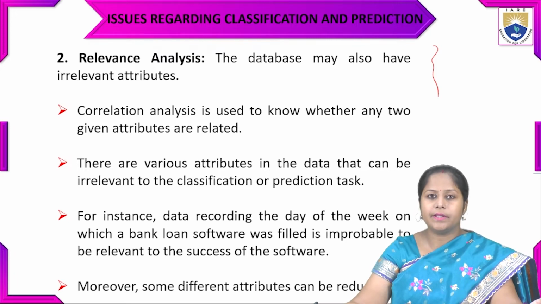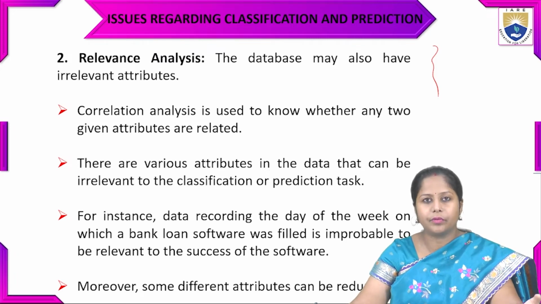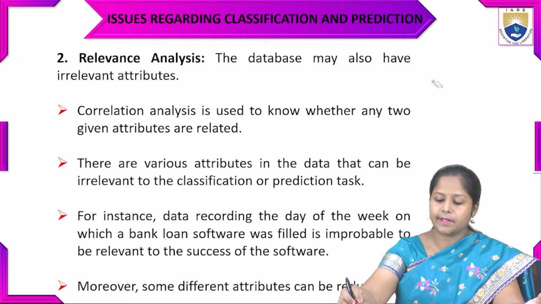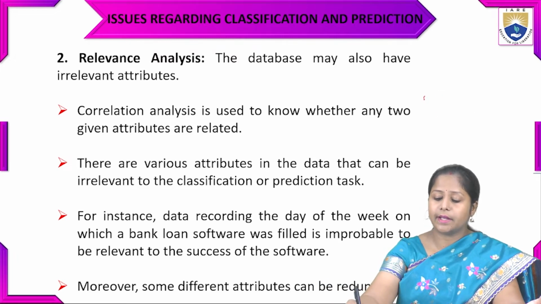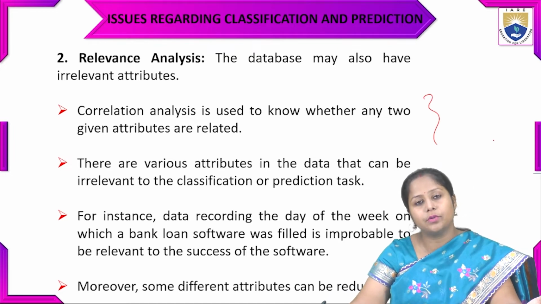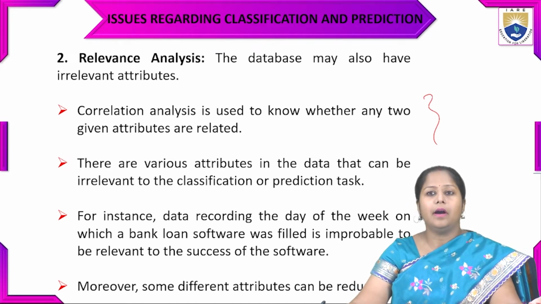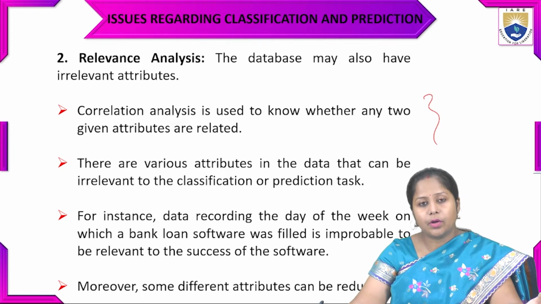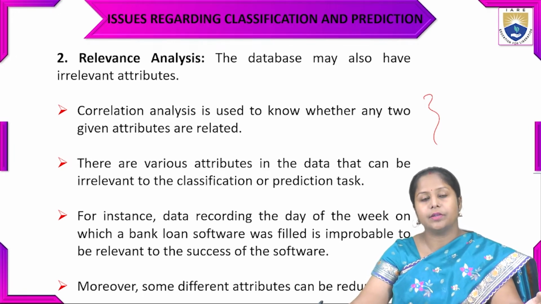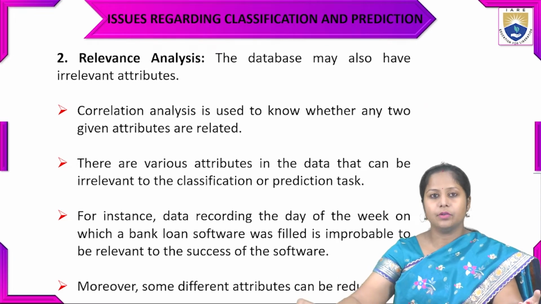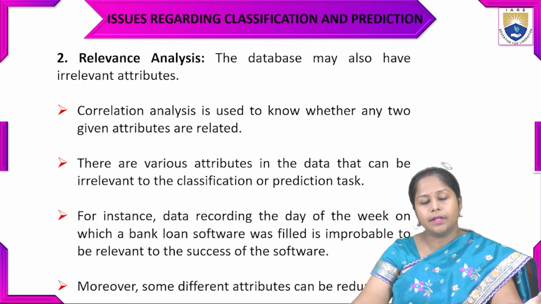This type of irrelevance we have to remove. So correlation analysis will be applied there. Correlation analysis is used to know whether two given attributes are related or not. If they are related, we have to apply some other techniques.